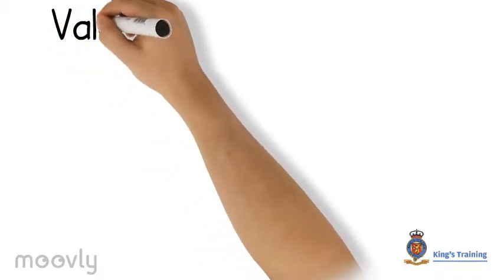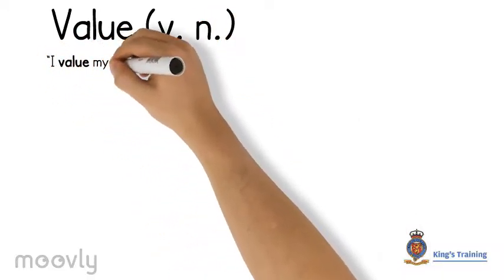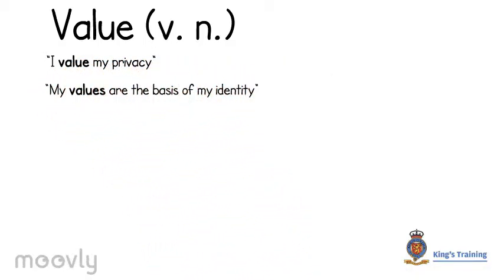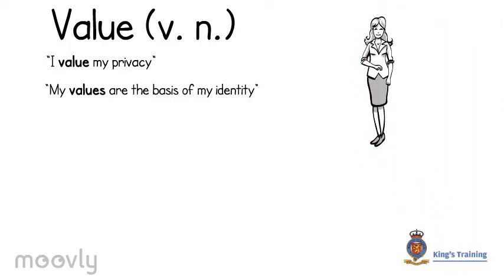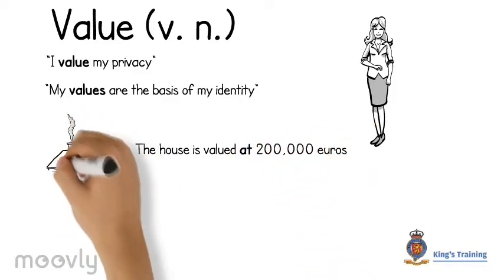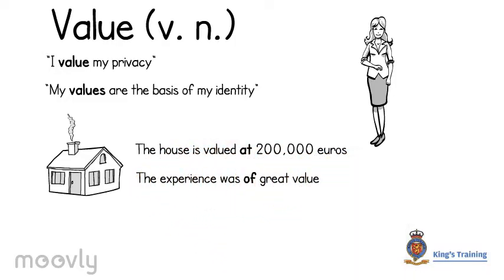Okay, let's start with value itself as a word, here as a verb or a noun. In this example, I value my privacy. This is about personal value for the person, the subject of the sentence. My values are the basis of my identity, so this is a noun form use about personal value. Later on we can look at the house is valued at 200,000 euros, which is purely material value, and the experience was of great value, so something which is abstract can be of value as well.